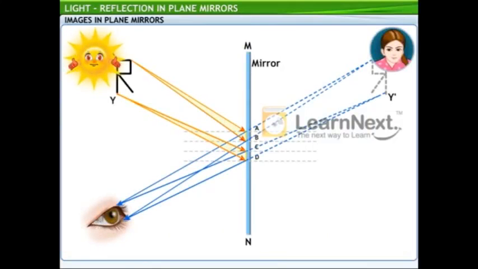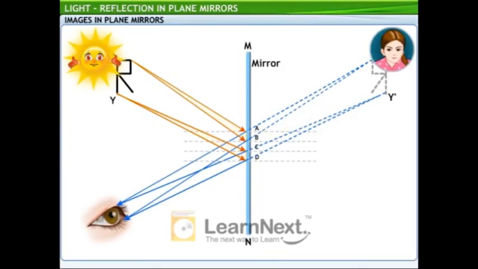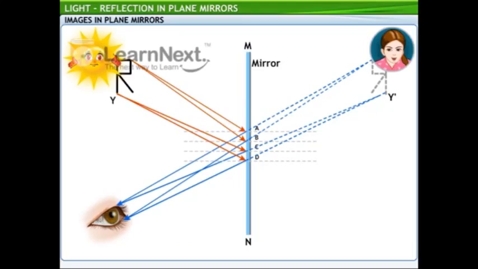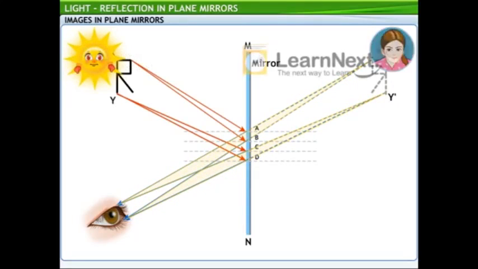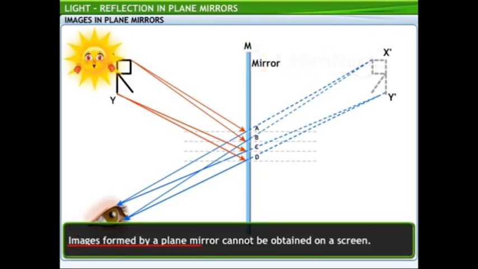So, as you can see, rays from all points on an object are incident on the mirror and reflected in different directions. That is, the reflected rays are divergent. So, how do they form an image? All these divergent rays are extended behind the mirror to form a complete image of the object. So, the image is formed behind the mirror? Yes. That's why images formed by a plane mirror cannot be obtained on a screen.